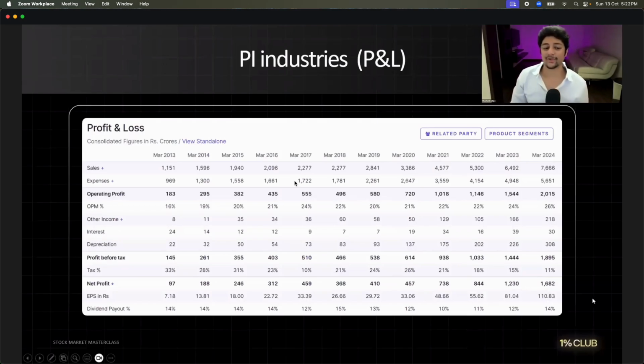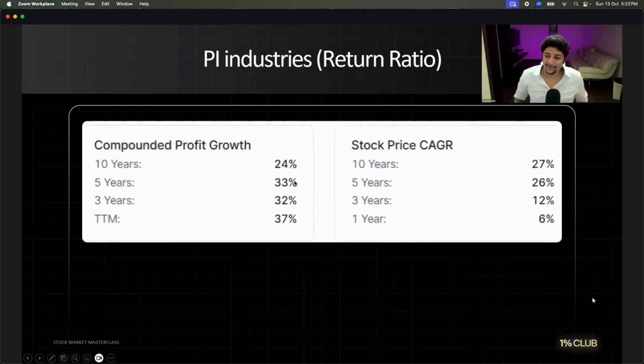Okay, what does the return ratio say? The return ratio in the last 10 years is 27%. Last 5 years is 26%. Over time, this is one of the biggest compounders that you will see in life. Is that good or is that bad? Isn't this good? Crazy. If you go to Pi Industries on Screener and check its max chart, you will see the chart is up like this. Anywhere in life, if you were invested, you would have made money.